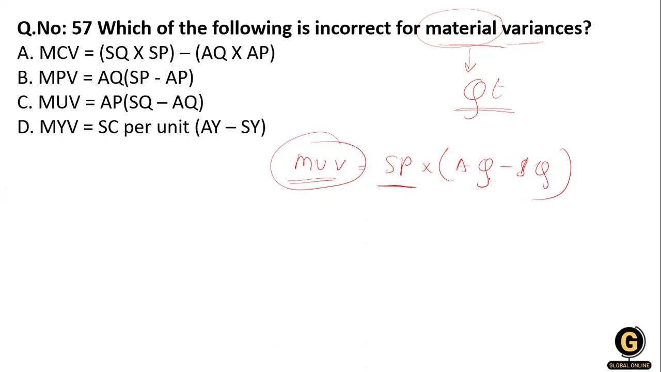We less the actual quantity with the standard quantity, actual quantity with the standard quantity, and after that we multiply with the actual price. So here is the actual price. So here it is right, that is option C, actual price, and here is standard quantity and actual quantity. Clear?